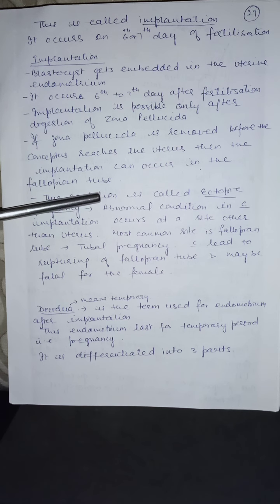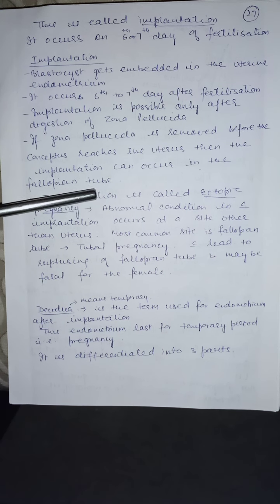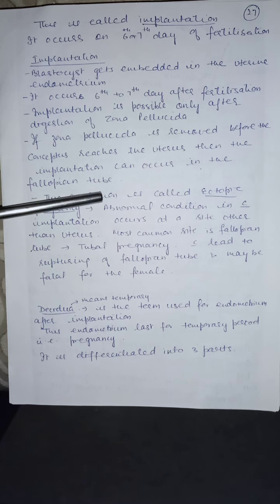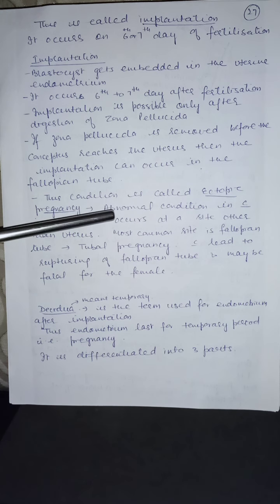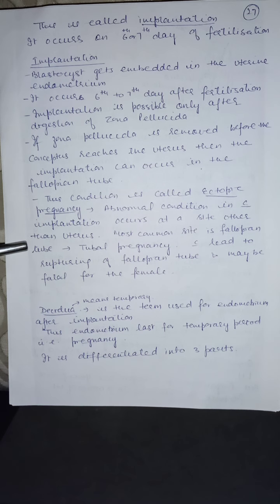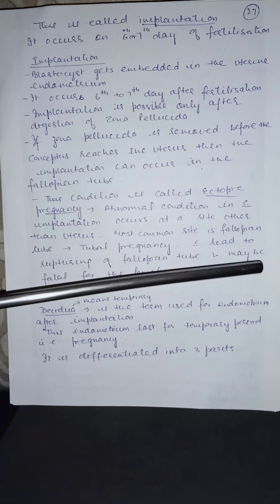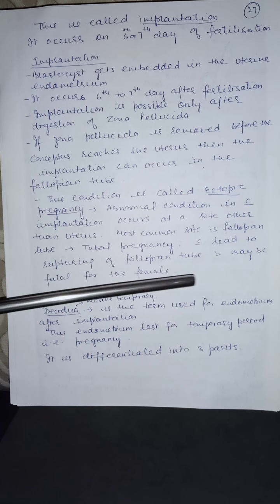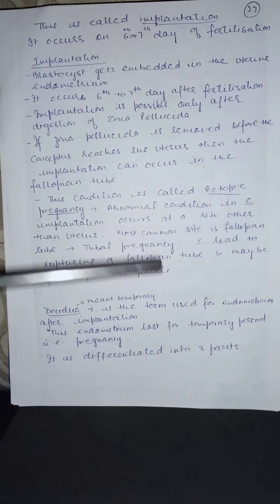This is an abnormal condition. In this case, the pregnancy has to be aborted. It is an abnormal condition in which implantation occurs at a site other than the uterus. The most common site is the fallopian tube. Tubal pregnancy leads to rupturing of the fallopian tube and may be fatal for the female. So it has to be aborted.